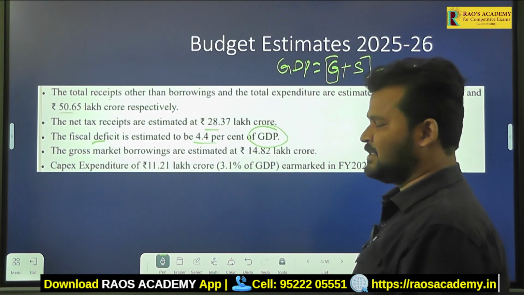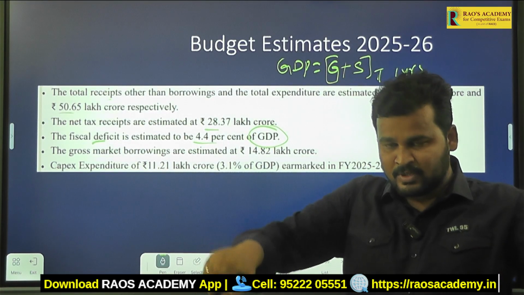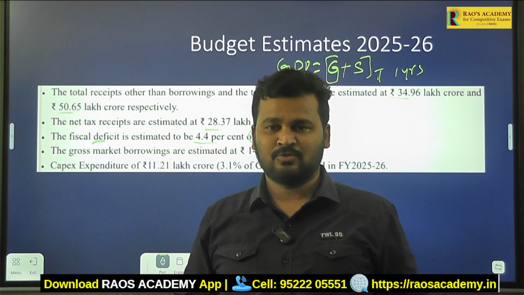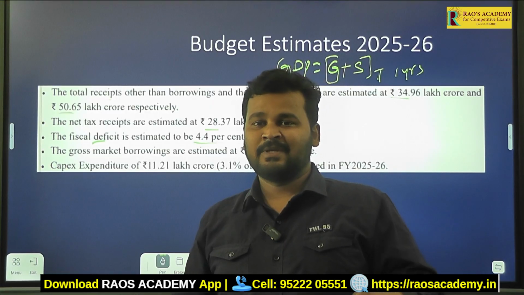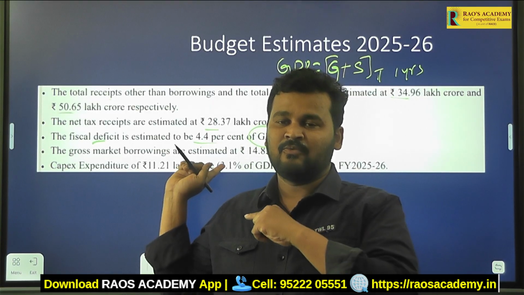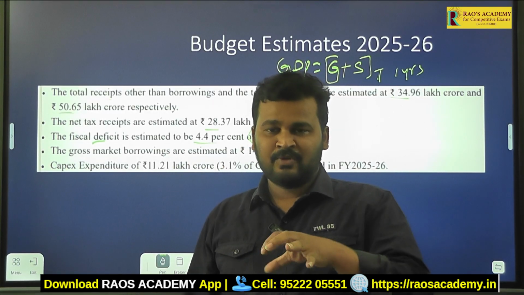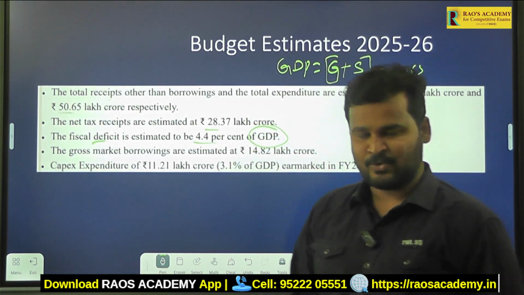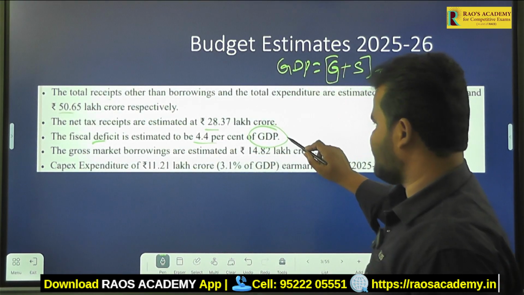Whatever goods are produced and services done within the boundaries of India in a period of 1 year, with that information we get the GDP, gross domestic product.